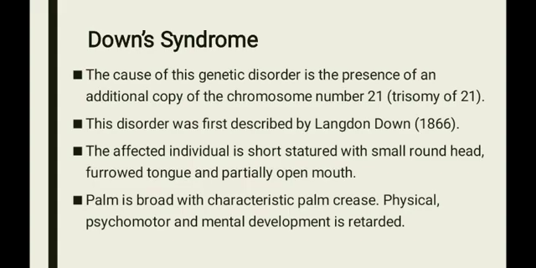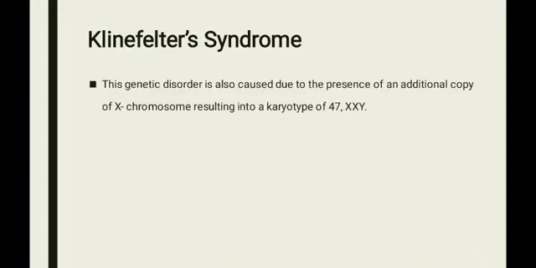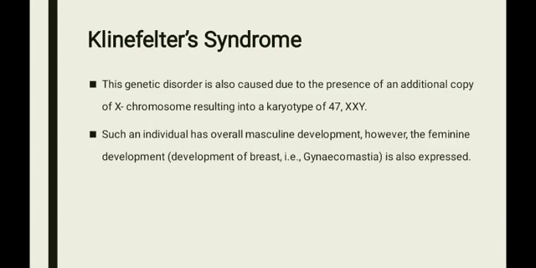So the next one is Klinefelter's syndrome. Klinefelter's syndrome occurs only in a male individual. It is an example of sex chromosomal aneuploidy. Why is it aneuploidy? Because instead of 46 chromosomes, it becomes 47. That is 44 autosomes plus XXY, which gives 47. A Klinefelter's individual carries one extra X chromosome.